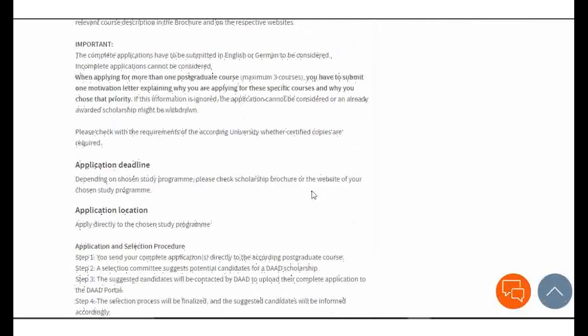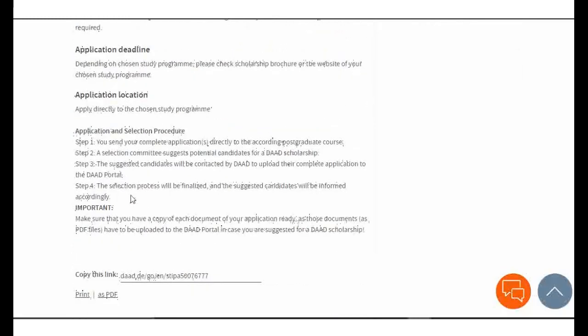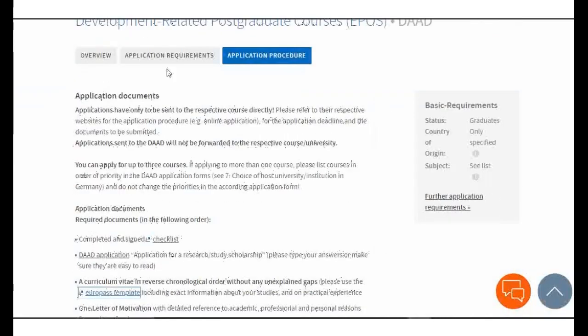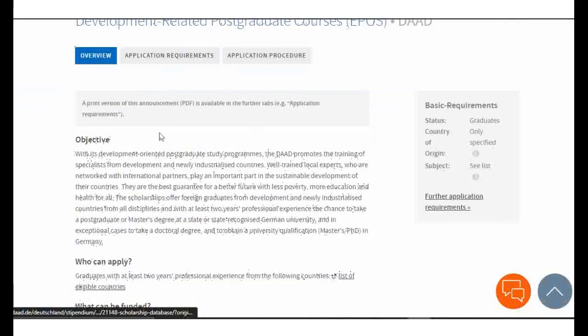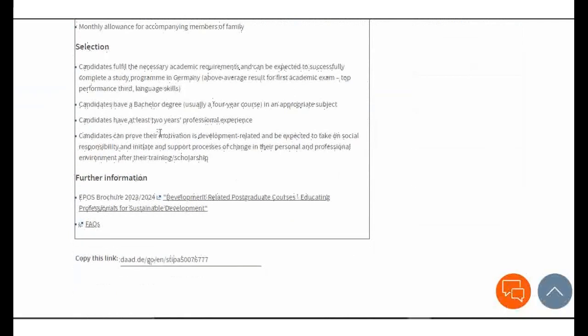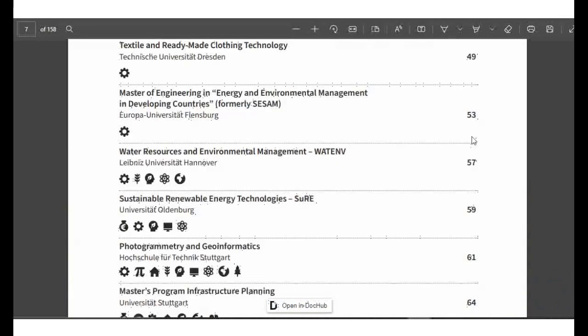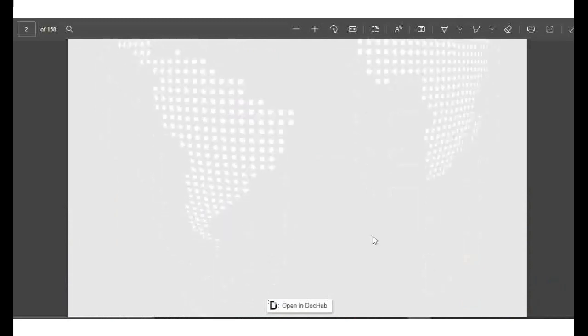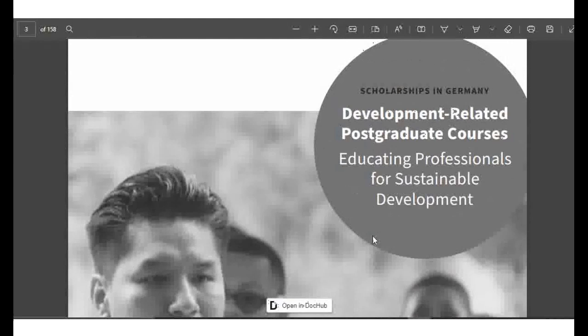There's something which was mentioned here about the DAAD scholarship brochure. Yes, it's here. I just wanted to show you. This is the scholarship brochure. When you click on this, you see everything here, what resources and all that stuff. Like I said prior, whatever is written in the German language is also written in English.